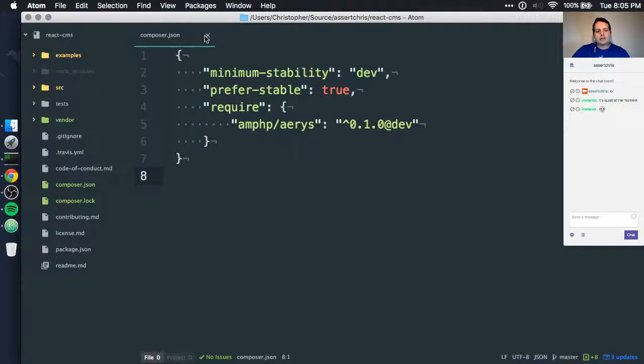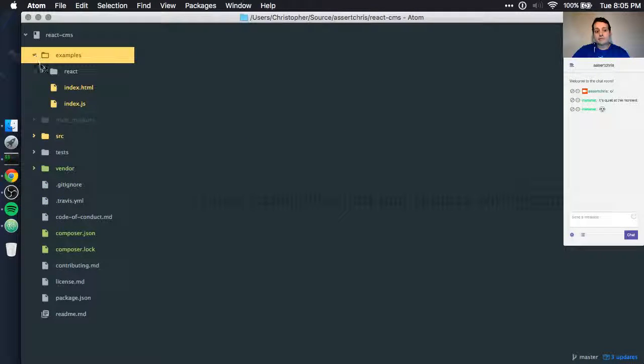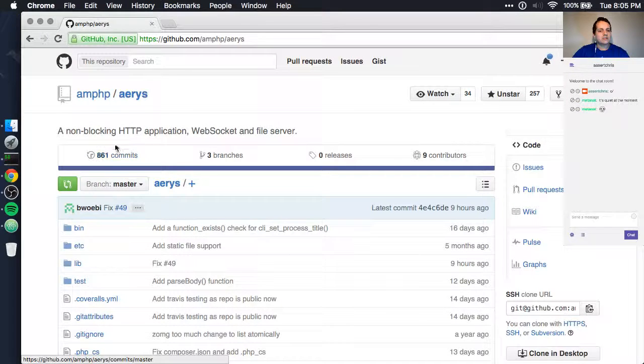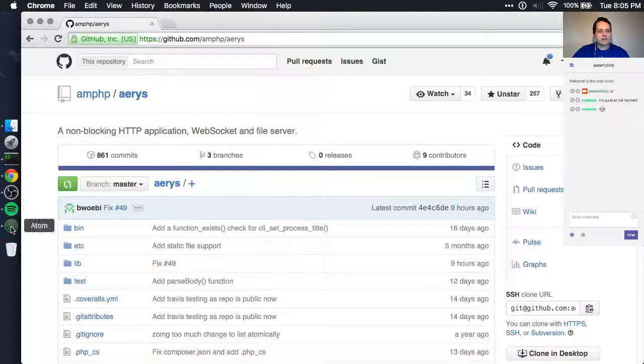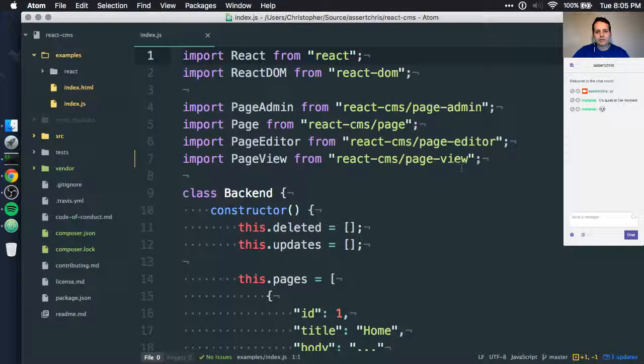So yesterday we did some pretty fun React.js stuff, and I actually want to recap because I've made a few changes to this which I think are interesting at the very least. The first is that I renamed the page list item, because remember we've got a page admin which gets all of the page objects, and then for each page object we render a page component, and that page component can either be an editor or it can be a list item, like an item in a tabular list.